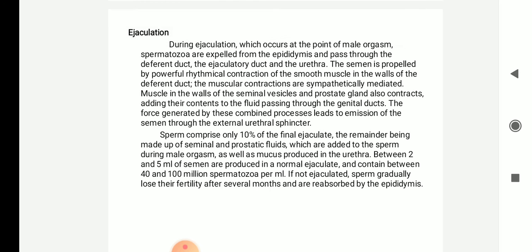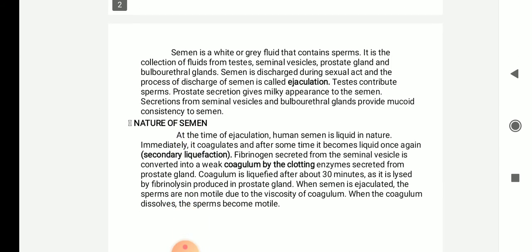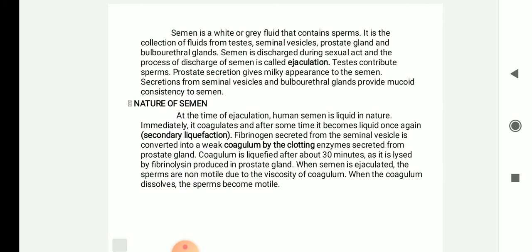Between 2 to 5 ml of semen is produced in a normal ejaculation, and it contains nearly 40 to 100 million sperms per ml. If it is not ejaculated, sperms gradually lose their fertility after several months and are reabsorbed by the epididymis.